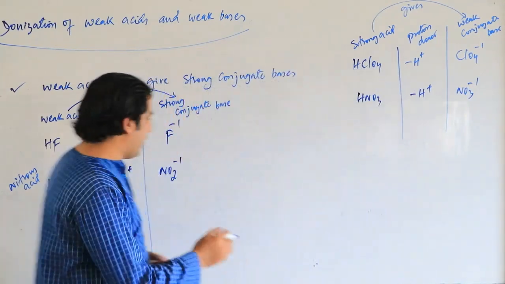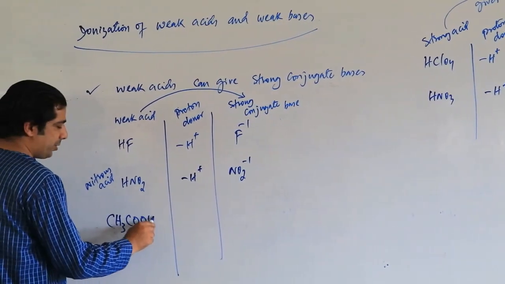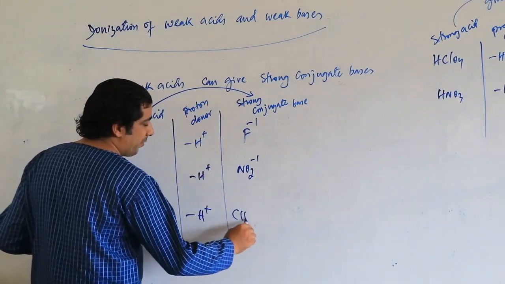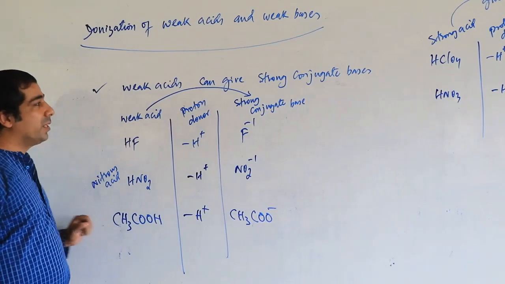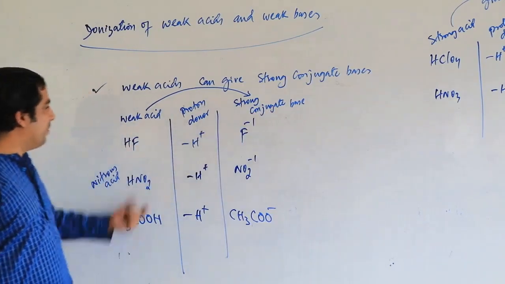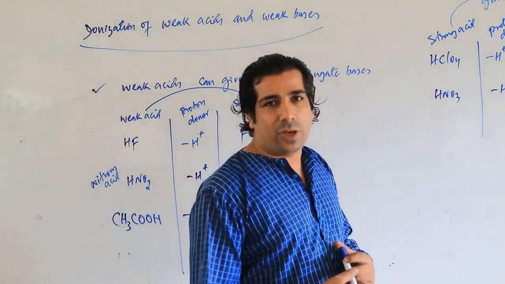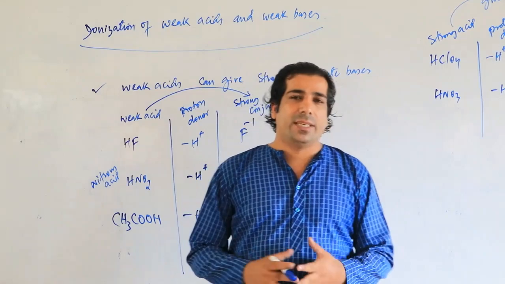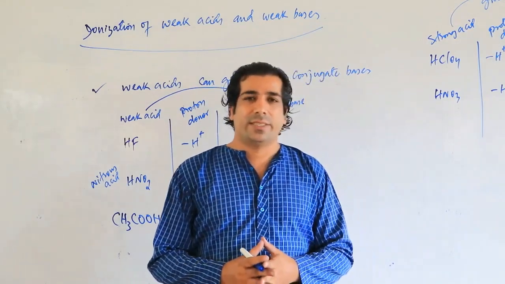Even if you take acetic acid, CH3COOH, and if it gives H+, then you will be having here CH3COO-. So this will be the strong conjugate base which is formed from weak acids. So in simple terminology, strong acids will always give us weak conjugate bases and the weak acids will give us the strong conjugate bases. Yes or no?